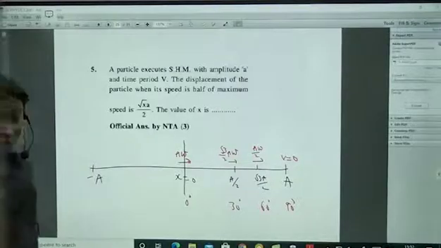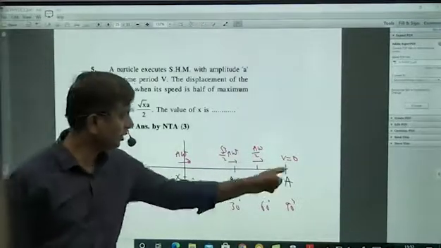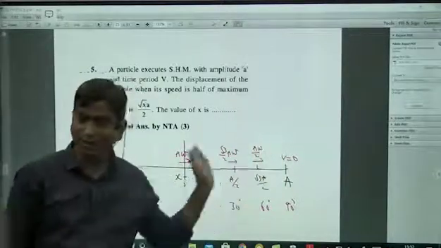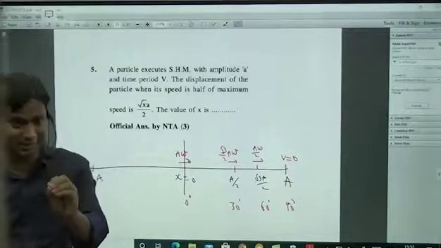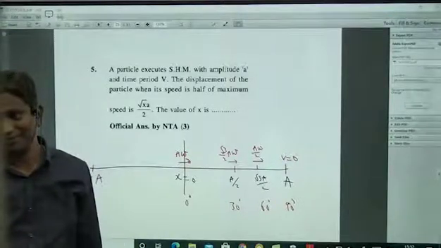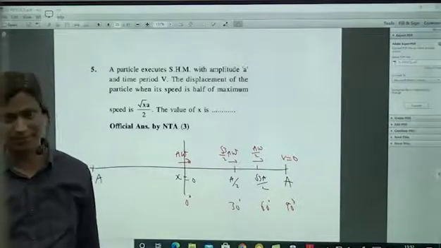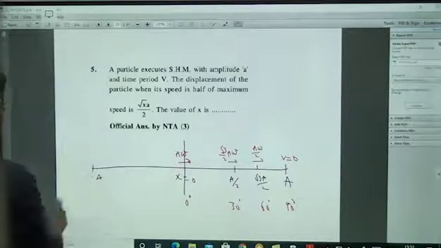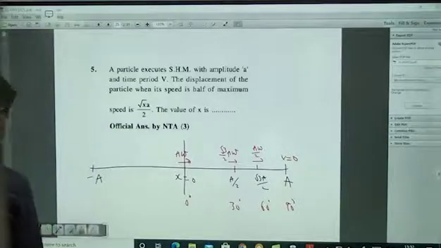And here a lot of times they'll ask you questions from here to here, or here to here, like this. Simply in the mind you are working in terms of angles. SHM means the particle is covering equal angles in equal intervals of time, with a constant angular velocity. That is what we call angular frequency. So in that way if you put it, things will be very clear. One more question was there in SHM, that is also we are doing.